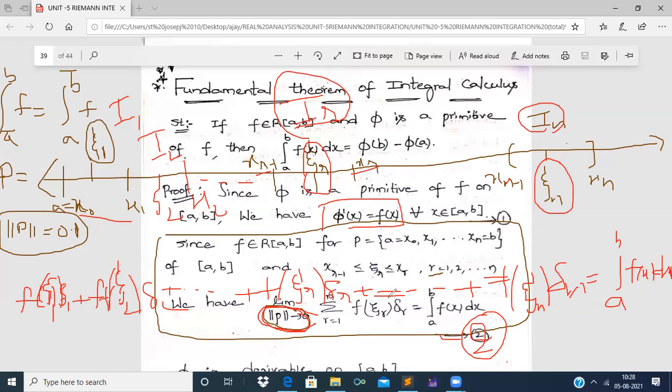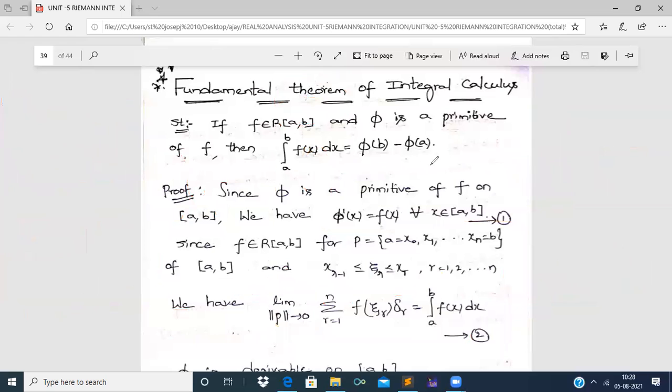So till now we have shown that as the limit norm p tends to 0, the summation of r equal to 1 to n f of xi r into delta r is equal to the integral over a to b f of x dx, right? We have numbered this as equation 2. And if we proceed further for proving that the integral over a to b f of x dx equals phi of b minus phi of a, let us go ahead to the next step.